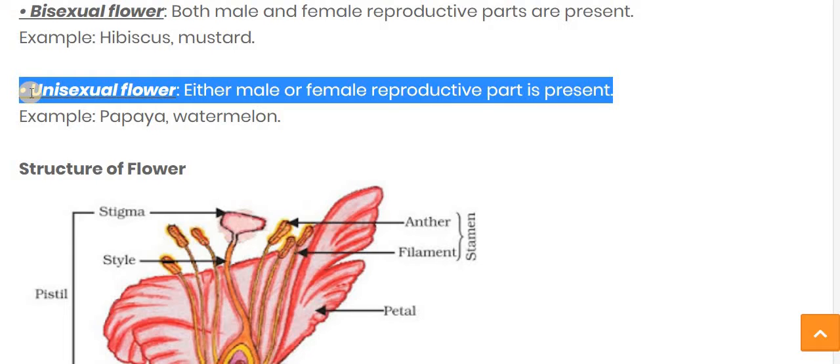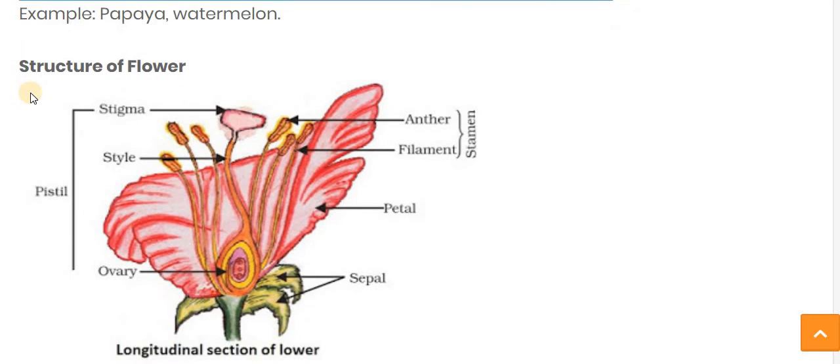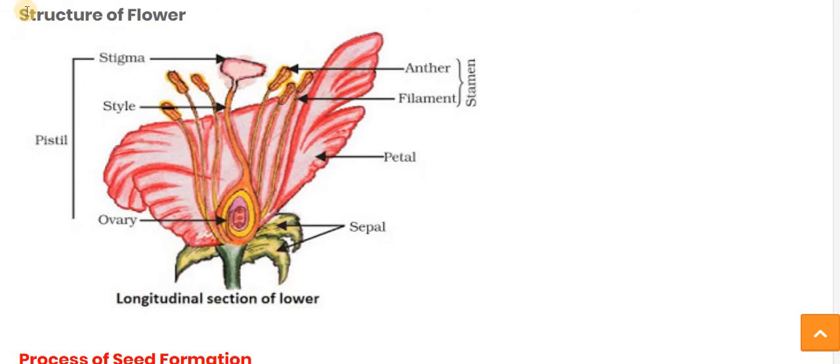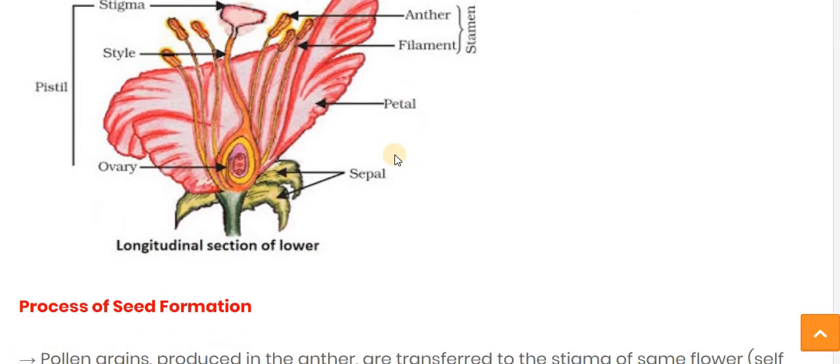And the second one is the unisexual flower, where either the male or the female reproductive part is present. For example, papaya and watermelon. Here is the structure of the flower: the pistil consists of stigma, style, and ovary, which is the female reproductive part, whereas the stamen consists of anther and filament, which is the male reproductive part.